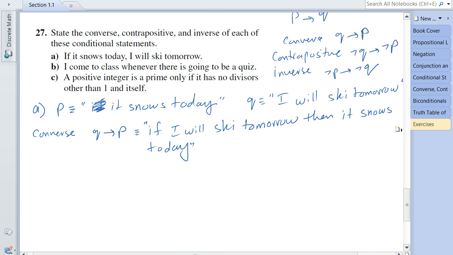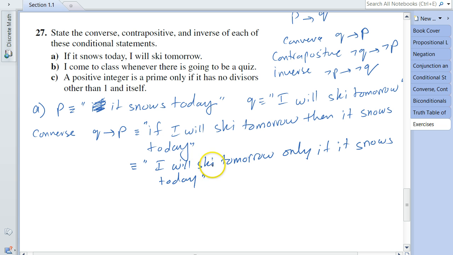So I can safely say that this can be rewritten as: I will ski tomorrow only if it snows today. There you go. This is logically equivalent to the previous one and logically equivalent to the converse, and it sounds good as well when you hear it.